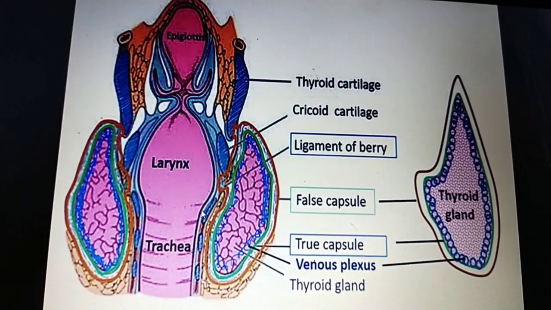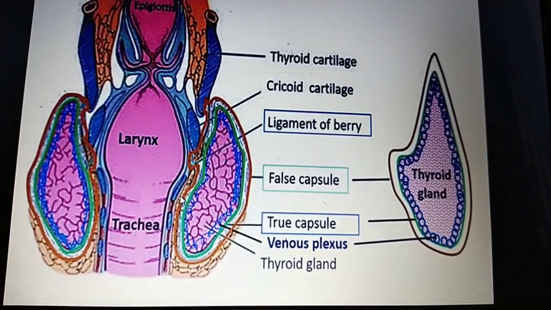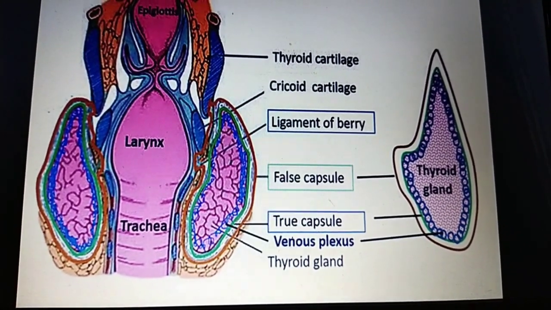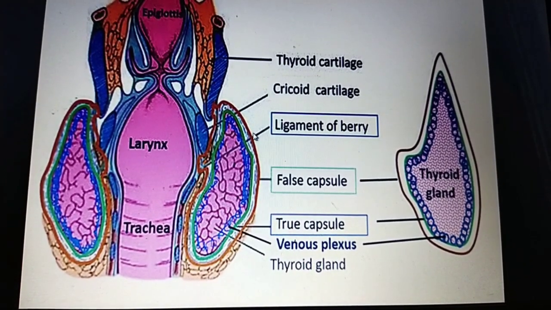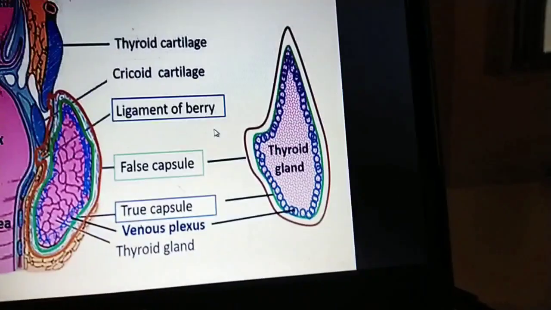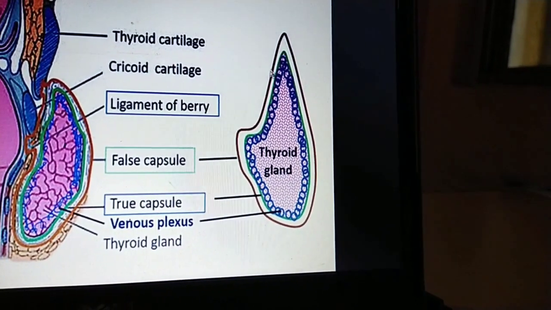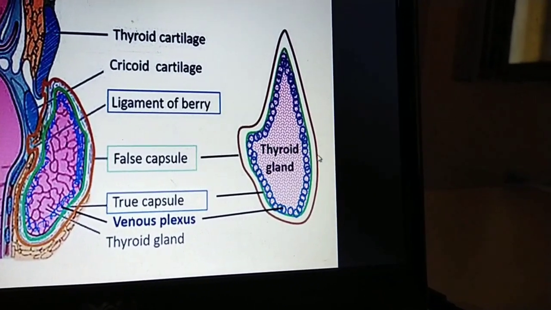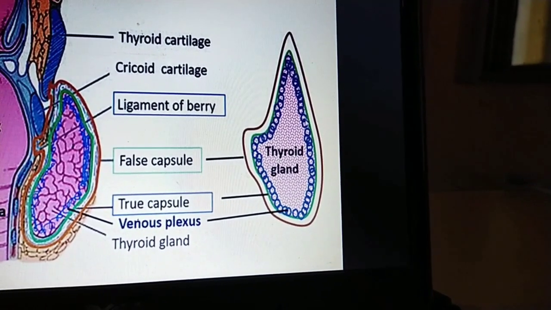Okay, pre means just above the trachea, there is a layer. This layer is called the pretracheal fascia, or the outermost layer is called the false capsule. You can see clearly in this picture. The outermost layer is called what? The false capsule, and the innermost layer is called the true capsule.